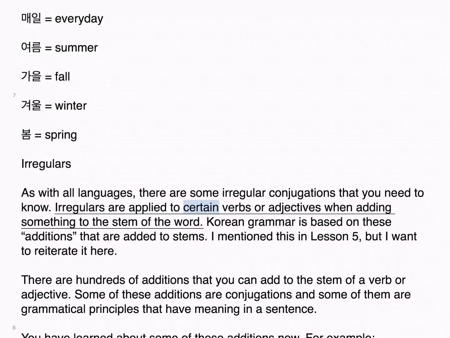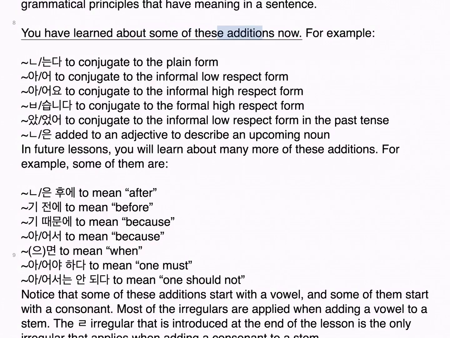Irregulars are applied to certain verbs or adjectives when adding something to the stem of the word. Korean grammar is based on these additions that are added to stems. I mentioned this in lesson 5, but I want to reiterate it here. There are hundreds of additions that you can add to the stem of a verb or adjective. Some of these additions are conjugations and some of them are grammatical principles that have meaning in a sentence. You have learned about some of these additions now.